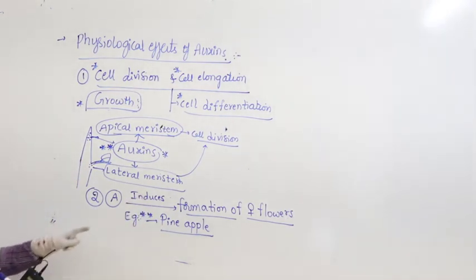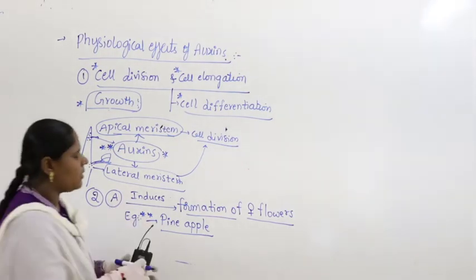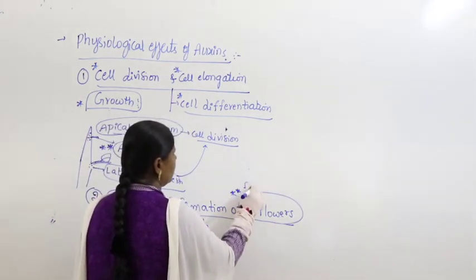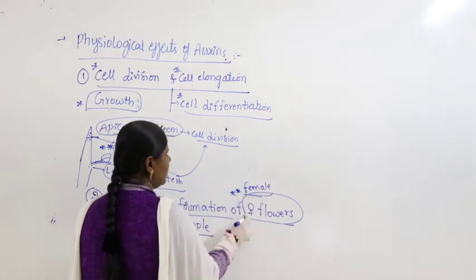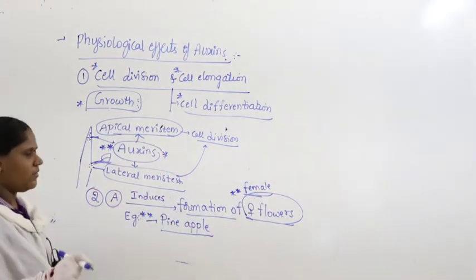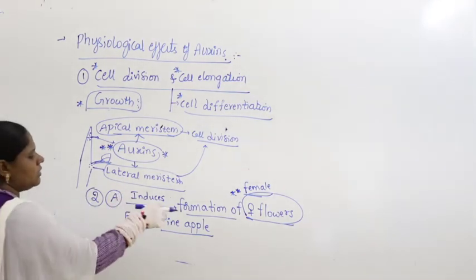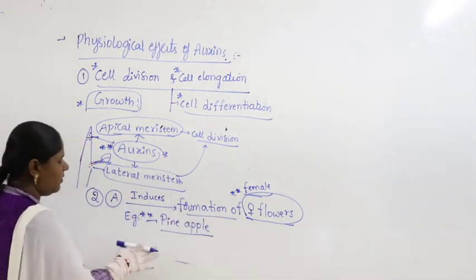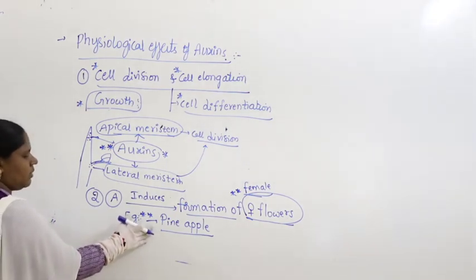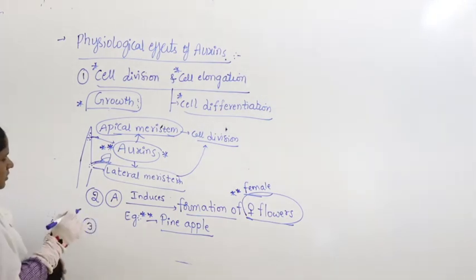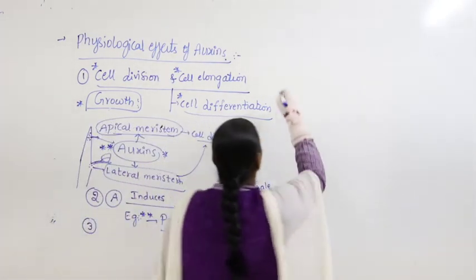So, if you supply auxin to the plant, if you spray auxin externally, the plant can produce what are called female flowers. I repeat the second point: auxin induces the formation of female flowers. The best example is nothing but pineapple.